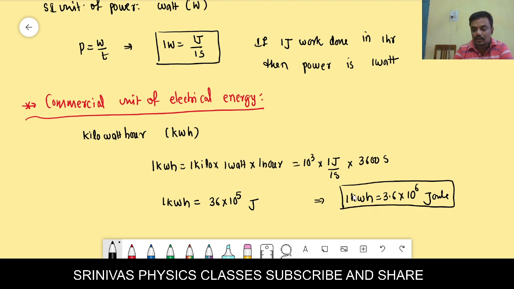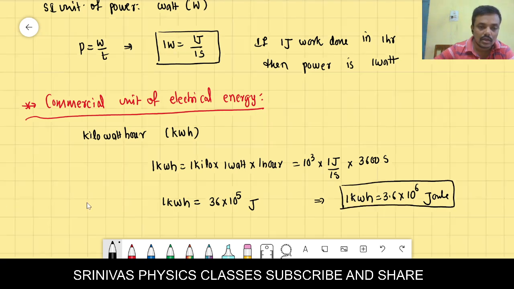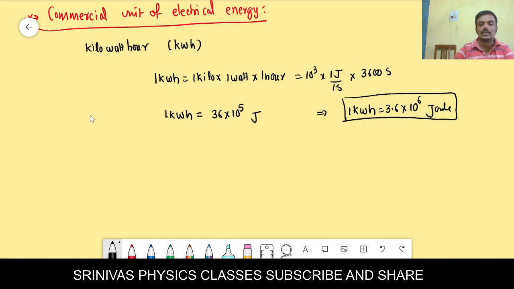If 1 kilowatt hour energy is used, then we can consider it as 1 unit. Okay, 1 kilowatt hour we can take as 1 unit. For example, if you consume 100 kilowatt hours, then 100 units consumed. Per unit price is 2 rupees. If you consume 100 units, then 100 into 2 rupees, 200 rupees bill you will get. Okay, then electrical energy formula.